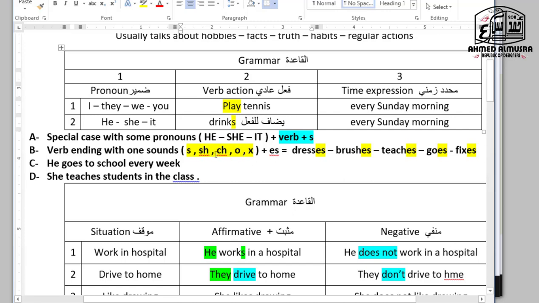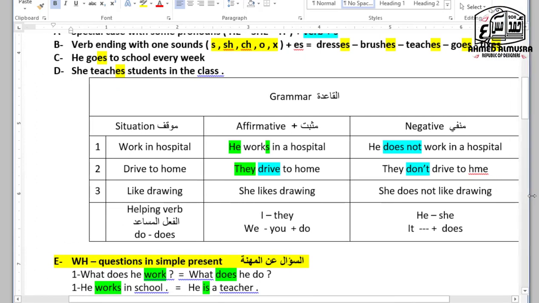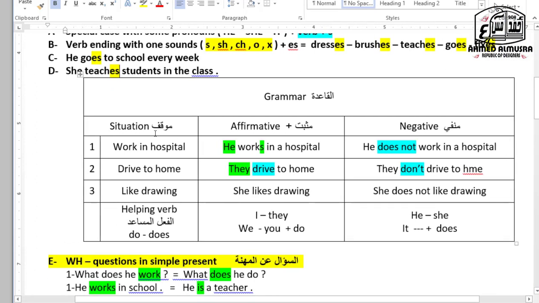If the verb ends with one of those letters or sounds, okay, look here. He goes to school every day. He goes to school every Sunday. Okay, now here. She teaches a student. Teach, CH. Here is O, here is CH. One of those letters here, and we should add ES to that one. So then we have something else regarding that, which is affirmative and negative and the situation. So the situation is work in a hospital.